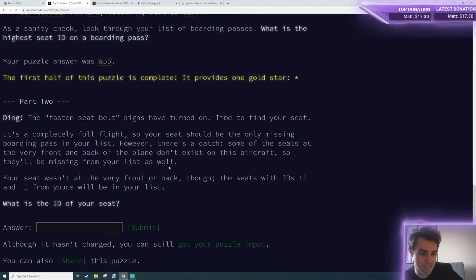Okay, part 2. Ding! The fasten seatbelt signs have turned on. Time to find your seat. It's a completely full flight, so your seat should be the only one missing a boarding pass in my list. However, there's a catch. Some of the seats at the very front and back of the plane don't exist on this aircraft, so they'll be missing from your list as well. Your seat wasn't at the very front or back, though. The seats with IDs +1 and -1 from mine will be in my list. What?